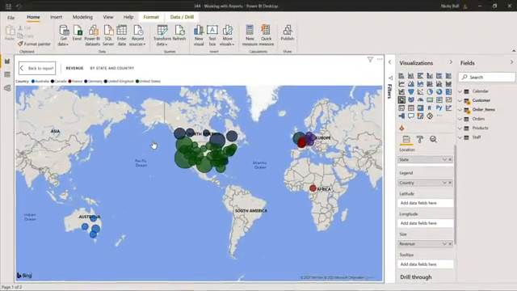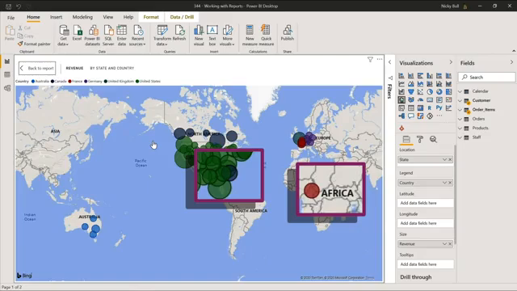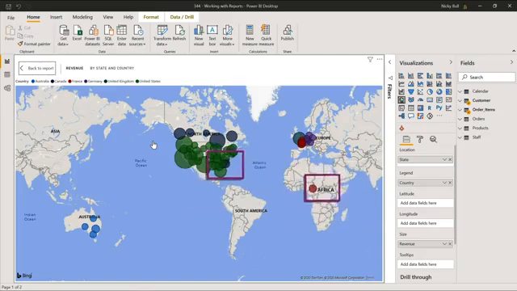And some of you may have already noticed that a piece of France has ended up in Africa, and a piece of Canada seems to have wandered off as well. Now that's because we are working with state, and while it has recognized it as being geographical data, there's some ambiguity about where that state is. So we're going to look at options for fixing this. The first option, which is worth trying, is categorizing the data. Let's see how that works.